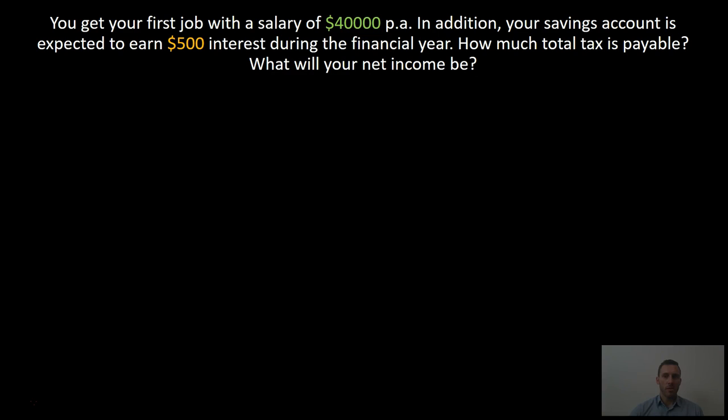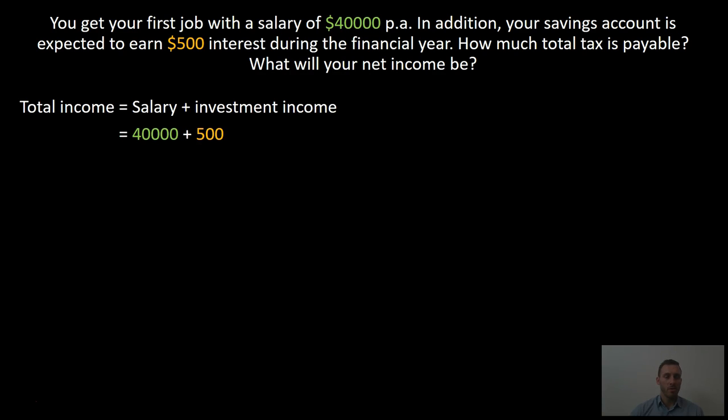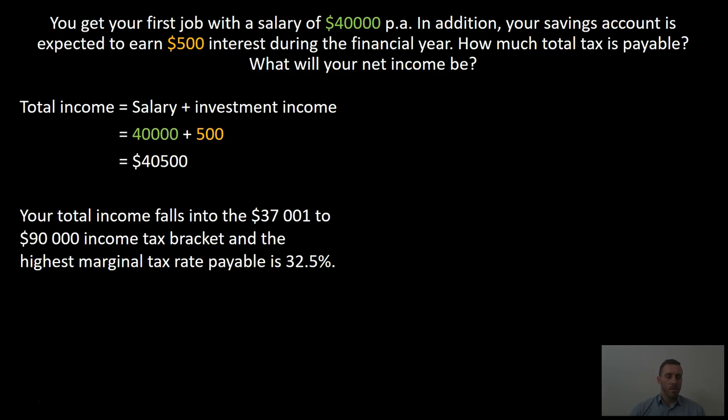You get your first job with a salary of $40,000 per annum. In addition, your savings account is expected to earn $500 interest during the financial year. How much total tax is payable? What will your net income be? The difference between this example and the last one is that we're calculating the tax on the total income and the total net income. The total income is the salary plus the investment income, which is $40,000 plus 500. So a total income is expected to be $40,500. The total income falls into the $37,001 to $90,000 income tax bracket, and the highest marginal tax rate payable is 32.5%.